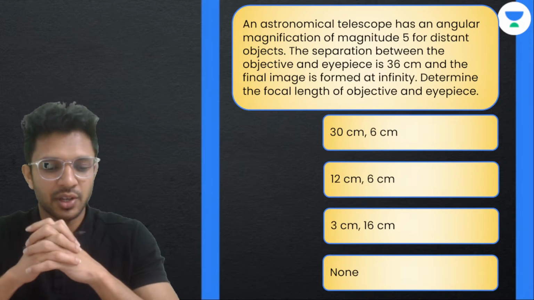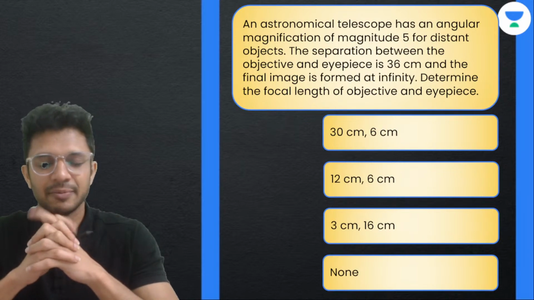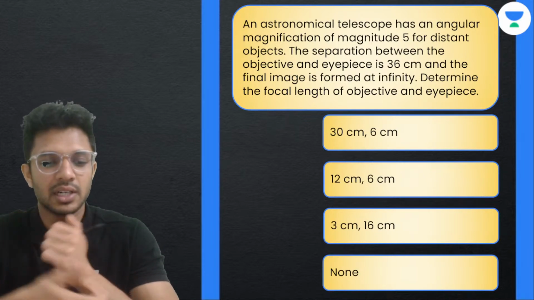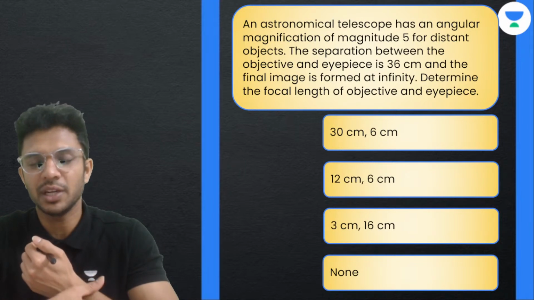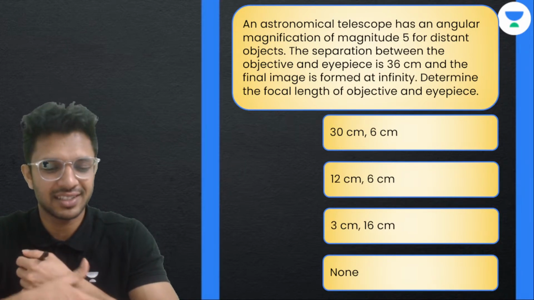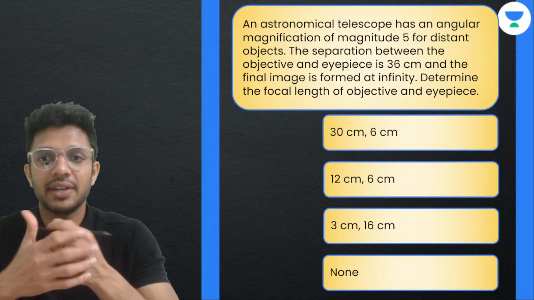Understood now? Okay. Next question. Now quickly, you don't have to wait for me to explain. Even before that, give me the answers in the chat box. You all have 10 more seconds.